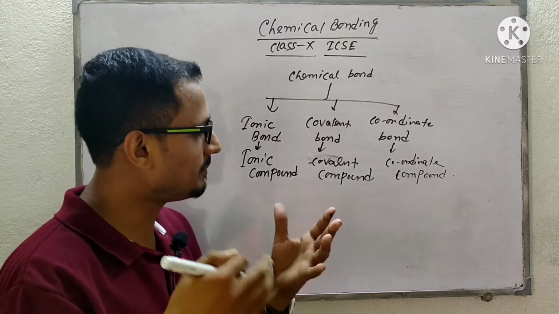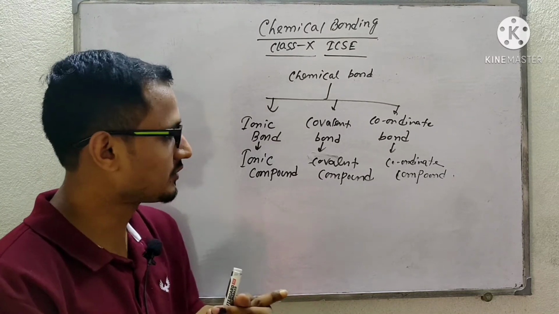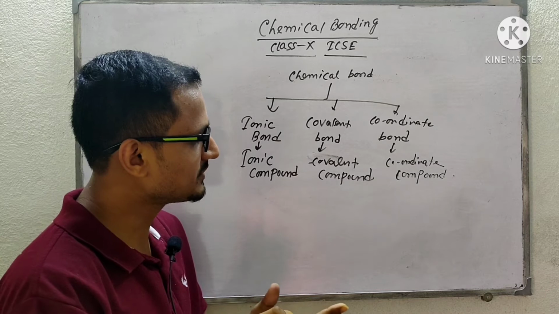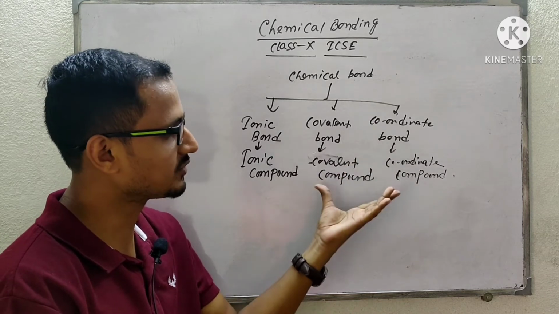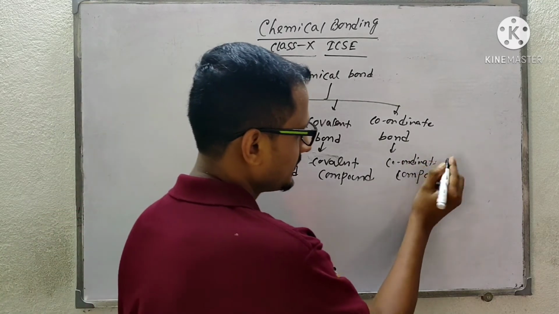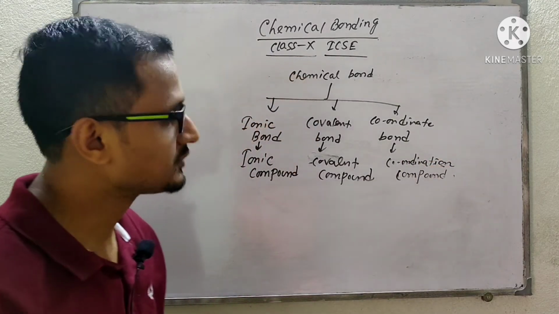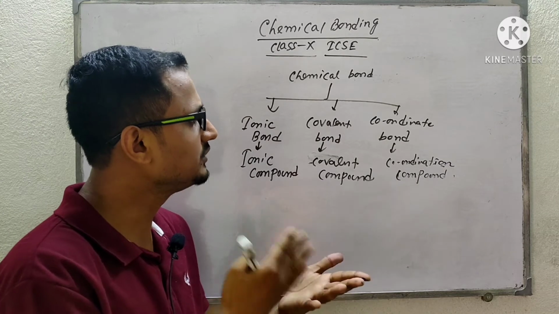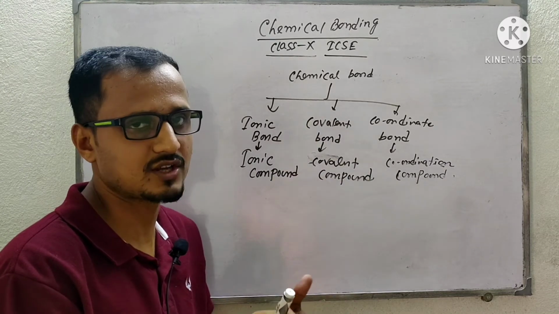The compounds which have ionic bonds are called ionic compounds, those with covalent bonds are covalent compounds, and those with coordinate bonds are coordination compounds.